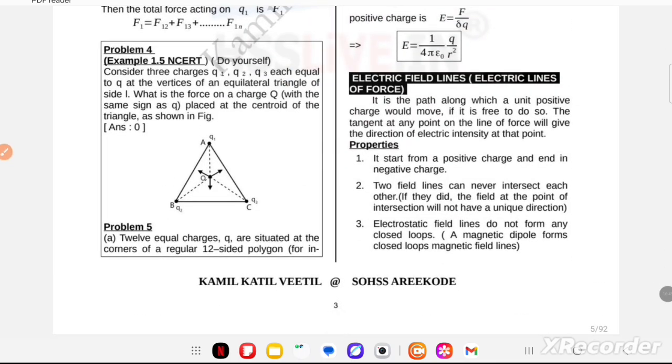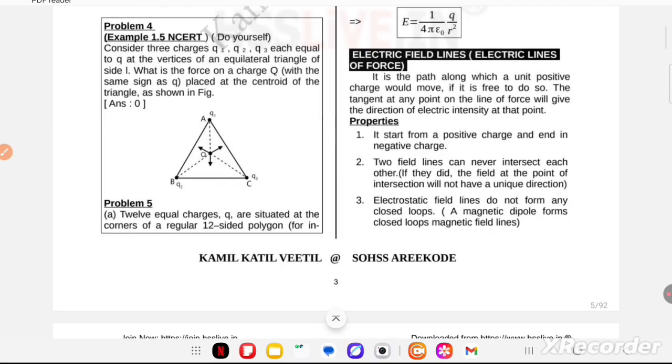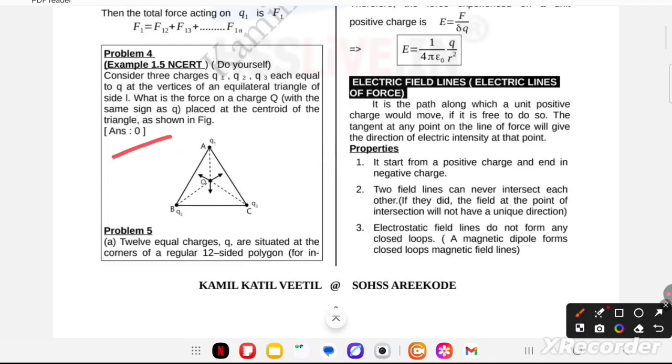consider 3 charges q1, q2 and q3, each equal to q, at the vertices of an equilateral triangle of side L. What is the force on a charge q with the same sign as q placed at the centroid of the triangle shown in the figure? So this is a problem for you, solve it, beta. On solving this, your answer will be 0. Write your answer in the comment box after solving. Okay. Now next problem,